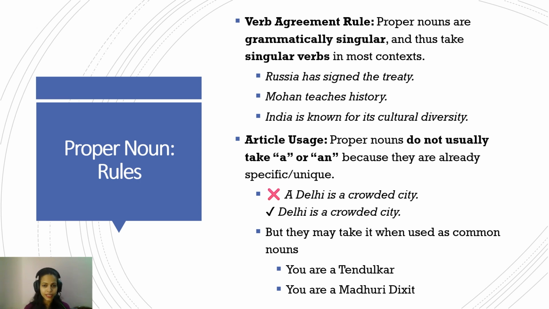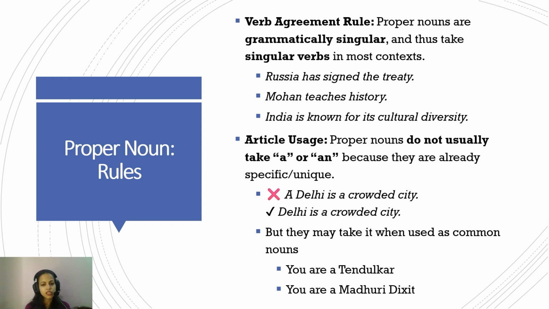But for the sake of examination, you might just want to forget that proper nouns exist in plural form, because for the understanding of examination, they are pretty much always singular, and hence they will always use a singular verb. So, for example, the statement "Russia has signed the treaty." Since Russia is a proper noun, the name of a country, it will be followed by "has" and not "have". Has, because it's singular. "Russia have signed the treaty" would have been wrong.